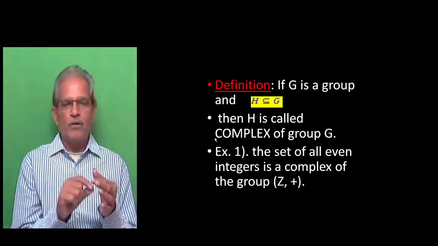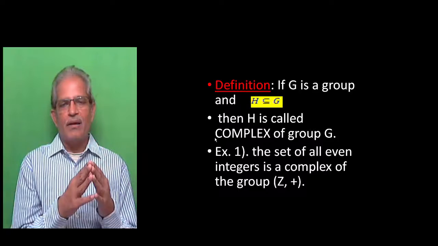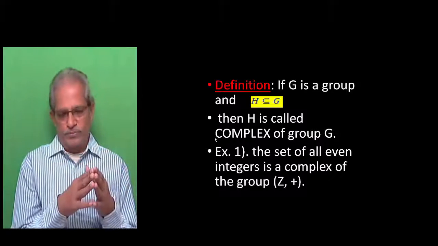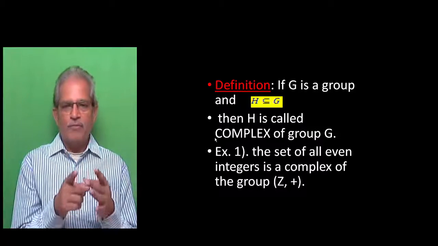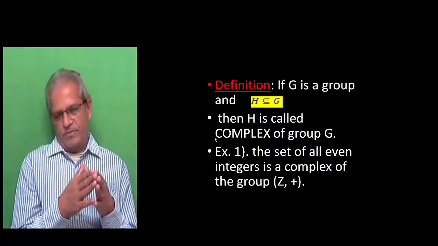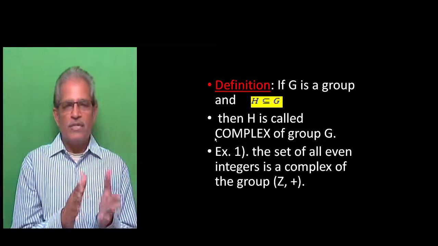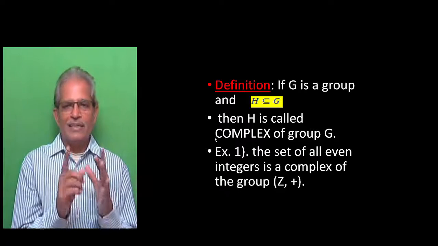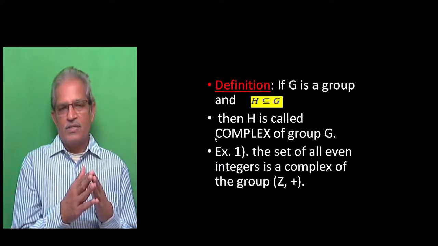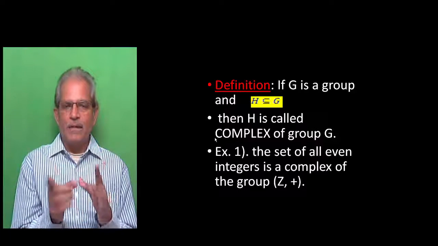So the set of all integers Z with plus as the binary operation forms a group. Now here, the set of all even integers is a subset of the set of integers. So therefore, the set of even integers is a complex of the group (Z, +).